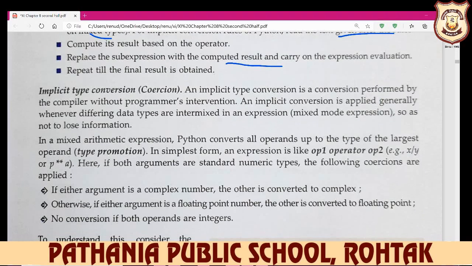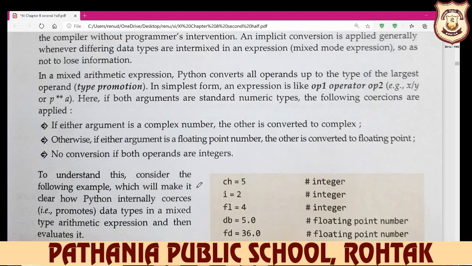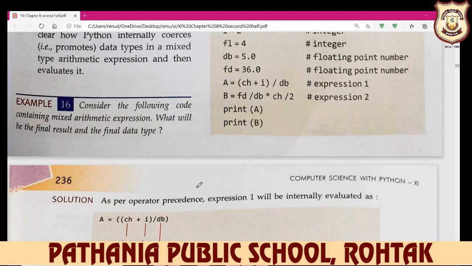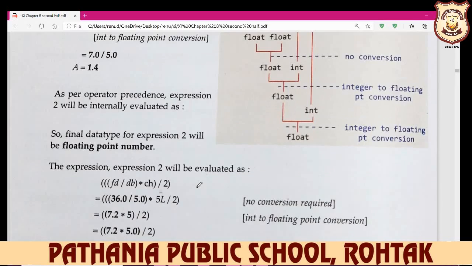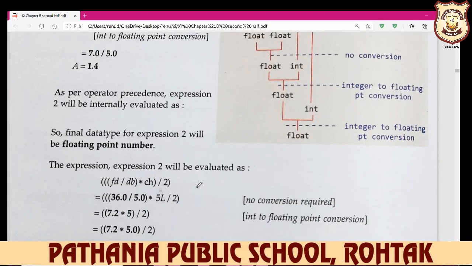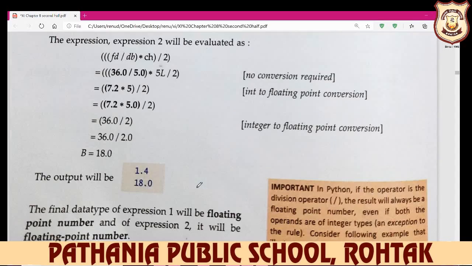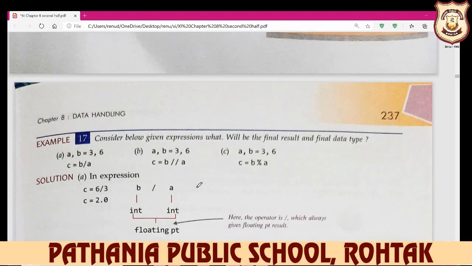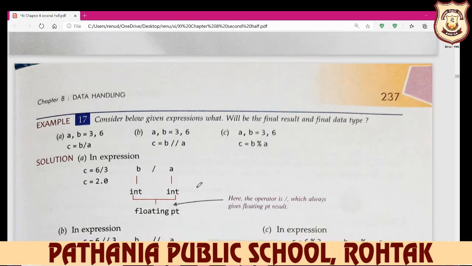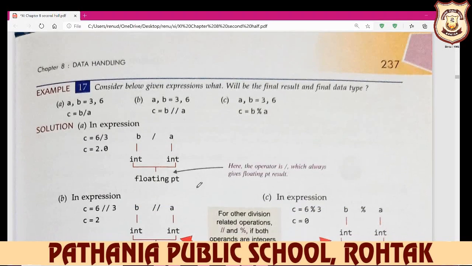And same like that, your relational expressions. In your relational expression, same like that, a is greater than b, a is less than or equal to b. These all types of statements are your relational expressions.